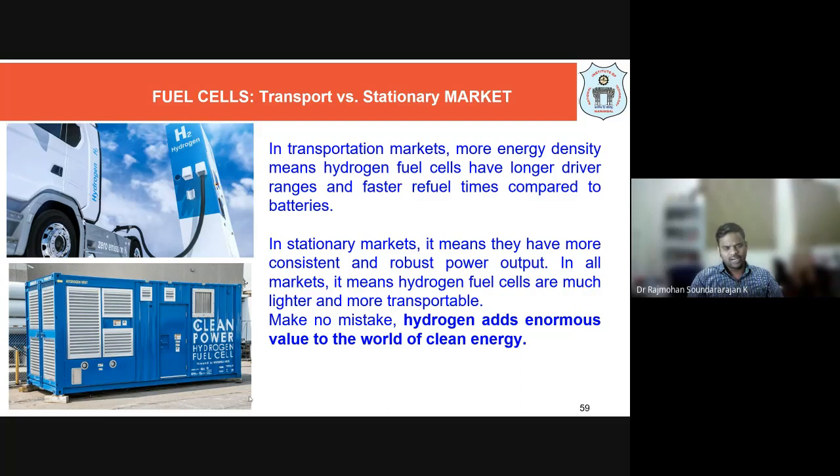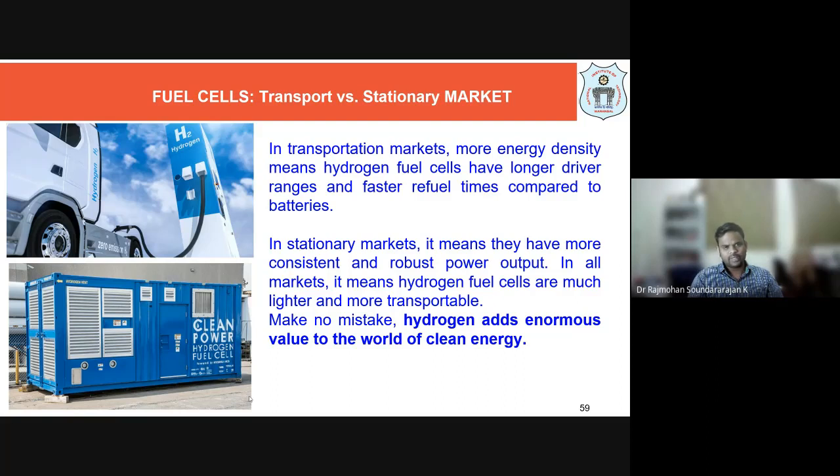The problem with a battery, when you compare fuel cell and battery, is the energy density, not volume: how much energy you can produce per gram or per kg of fuel, or per kg of whatever capacity the battery is. So how much time do you need to refill the battery? Charging of the battery has to be done for a long time, whereas in hydrogen fuel cells, it can be the same as our petrol tanks.